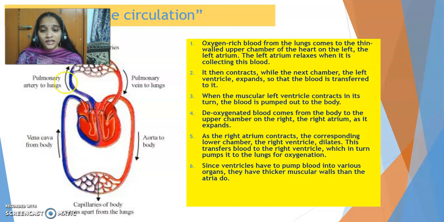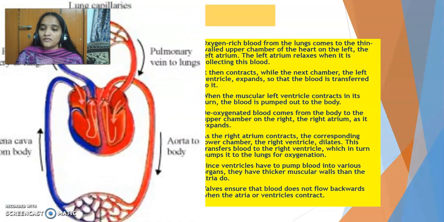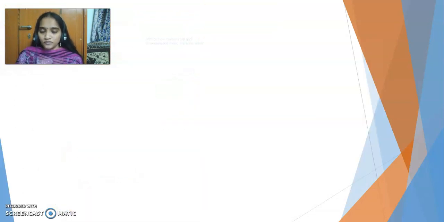The right atrium and the right ventricle are receiving deoxygenated blood. So 2 times the blood is getting circulated. So that's why it is called double circulation. So this is how you have to represent it in schematic form, and the arrow marks here are very important. So that's about the circulation happening, which is called double circulation.